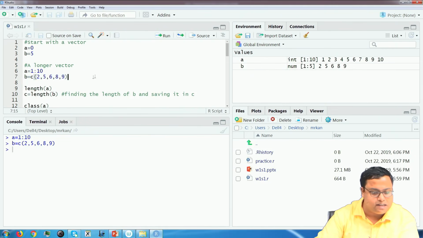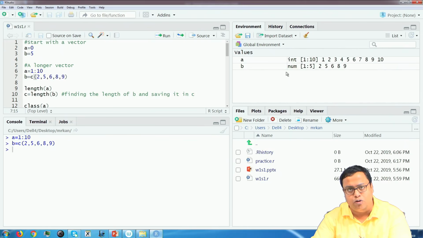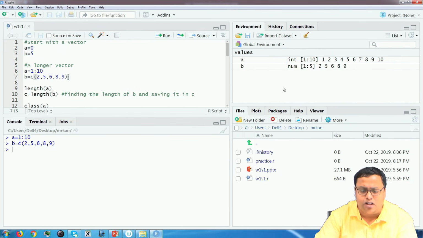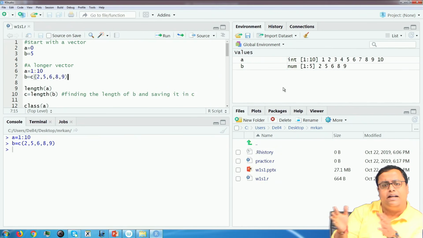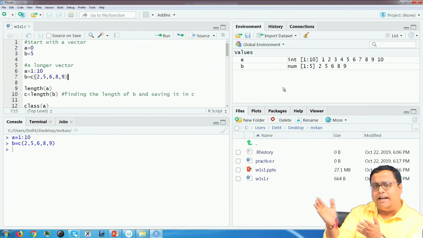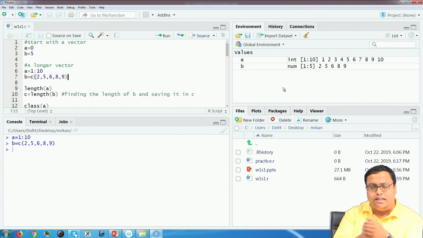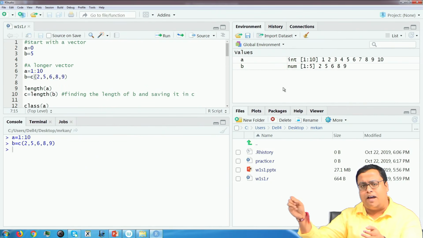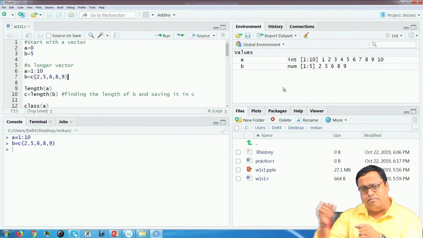The difference between the first one and the second one is that this is an integer, this is numeric. The first one is integer because the moment I write A 1 colon 10, it knows that I am asking only for integer values from 1 to 10. But when I am writing B is equal to c 2, 5, 6, 8, 9, R does not know whether the next time I will write 9.5, 10.3, 11.6 or whatever. It does not know whether the next entries of this series will be non-integers or not. So, it is playing safe, it is putting numeric there.